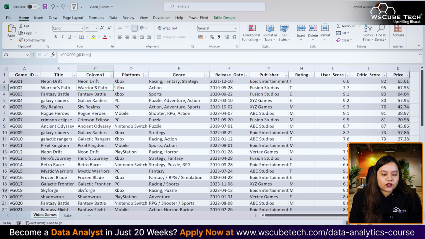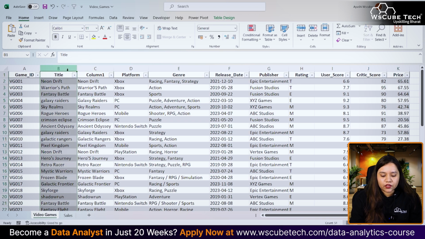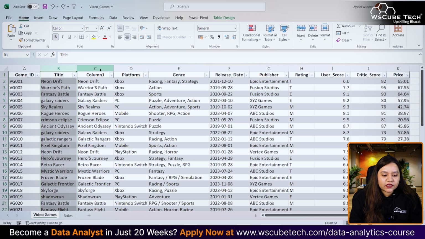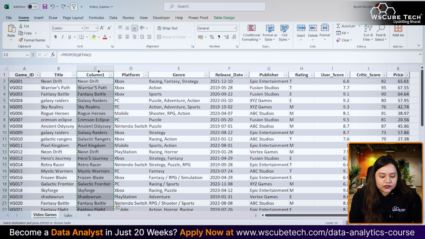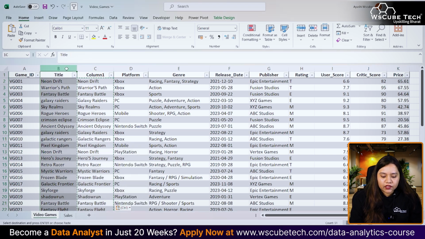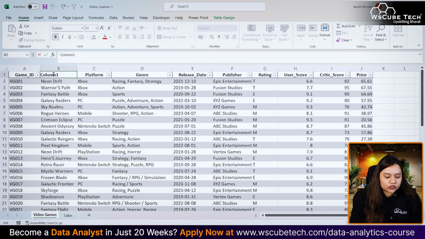Now you can make this the title later, but if I remove this one, if I press Control minus, the reference is removed. So we cannot just directly do that. Just copy this and paste it. While you're pasting it, make sure you're pasting the values. So paste the values, and now if I press Control minus, the values will stay over there, and now you can convert this back to title. Okay, so this will be your title.